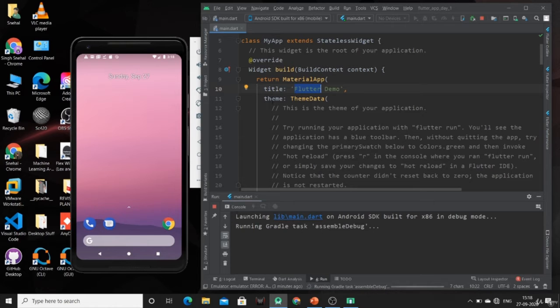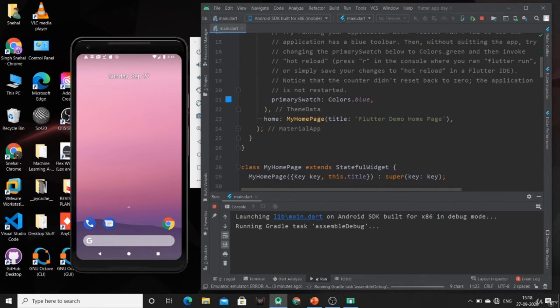After that, we are having the second property as theme. We can mention the theme of our app. Like if we want dark theme or light theme, if we want to change the color of our app theme, that thing we can implement by using this ThemeData function. Here I have just changed the primary swatch color to blue.